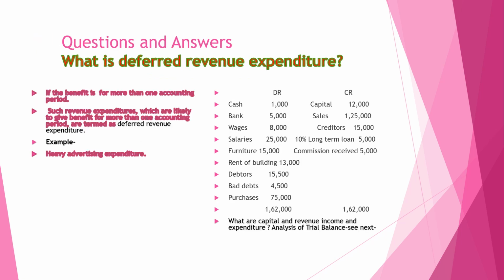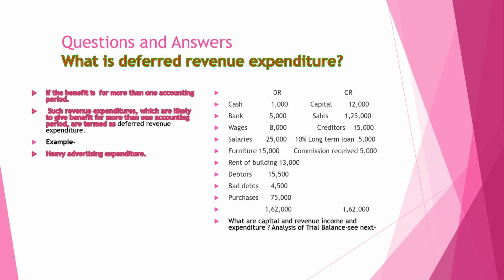Here some examples are given for the other type of expenditure, that is the deferred revenue expenditure. It is heavy expenditure which gives benefit to the business for 5 years, 6 years, 10 years, we may say for a longer period. This is heavy in amount, and we have taken the example of advertising expenditure.